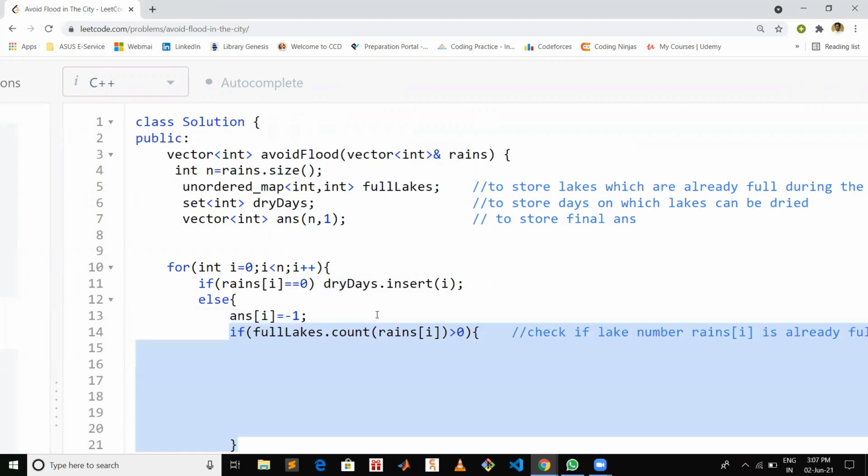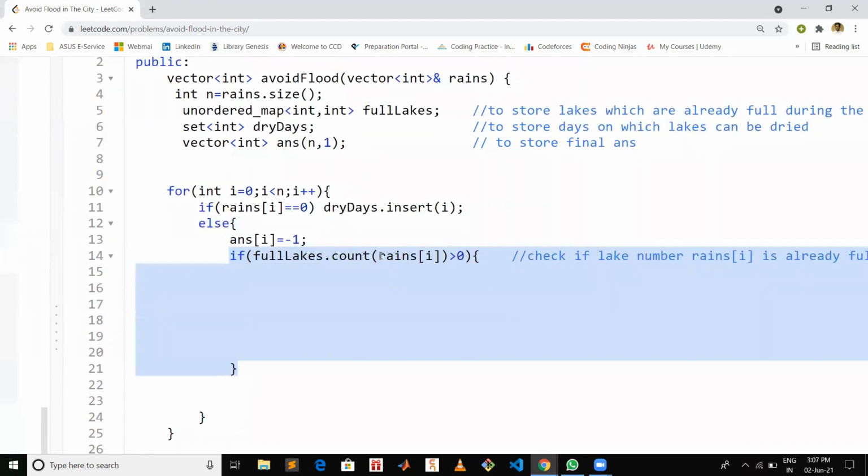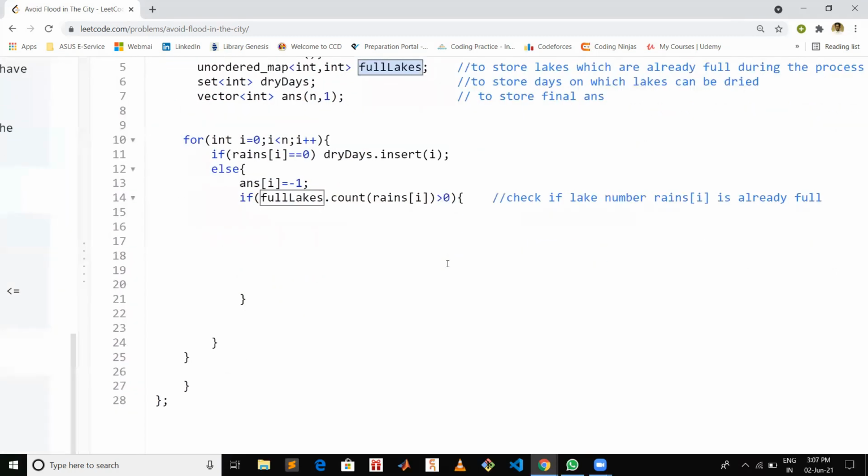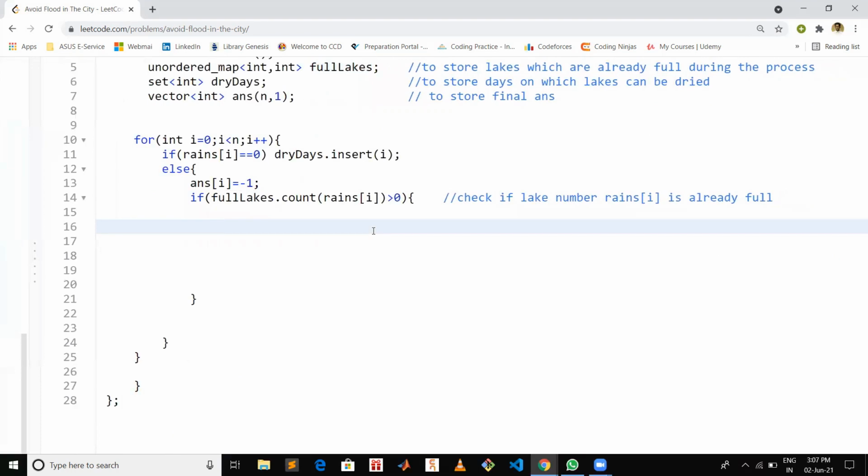After this, we will check if the lake on which the rain is going to happen is already present in full lakes, which means it's already full. In that case, we first need to empty this lake. So we will check if it is possible to empty this lake before this day.